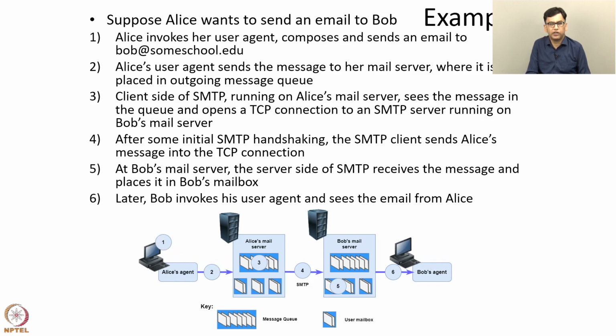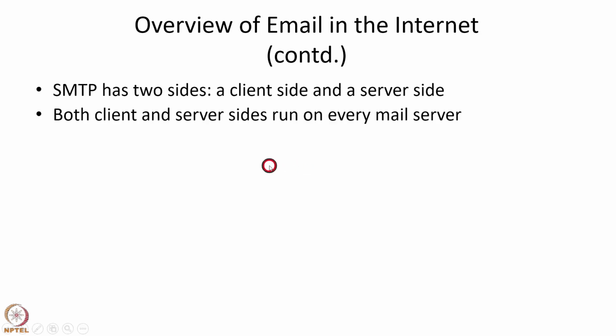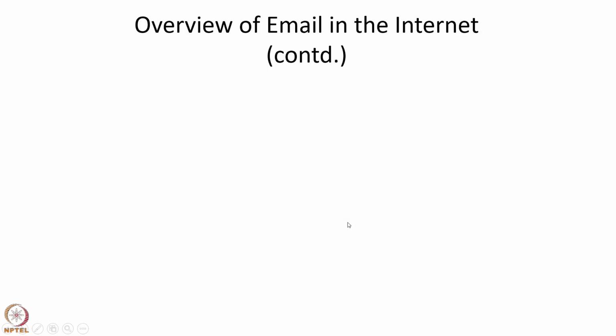So now, how do we securely send email? That part we'll discuss next. Before that, we note that SMTP has two sides. One is the client side and the second is the server side. Both the client and server sides run on every mail server. For example, in Alice's mail server, there is a client side SMTP and a server side SMTP, and likewise in Bob's mail server, there is a client side SMTP and a server side SMTP.